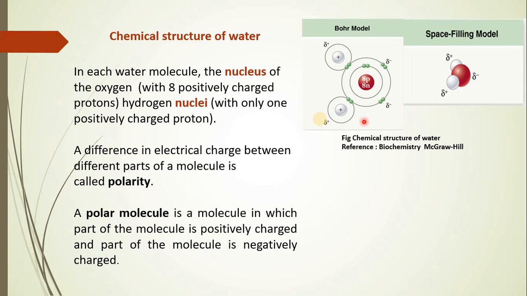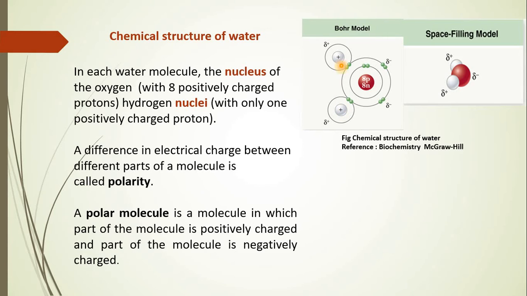Okay, so let us move ahead to understand the chemical structure of water. Already we have discussed that there is involvement of two hydrogen atoms which bind with one single atom of oxygen. As already I said, the nucleus of oxygen contains 8 protons which are positively charged, whereas the nucleus of both hydrogen atoms individually will contain one positively charged proton.